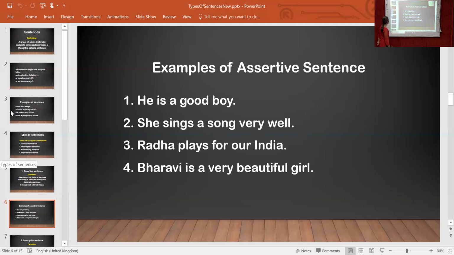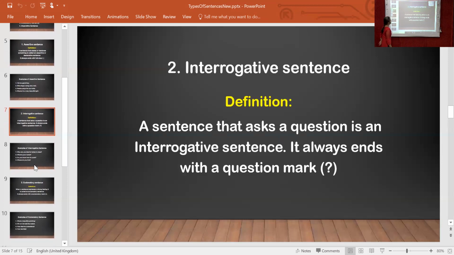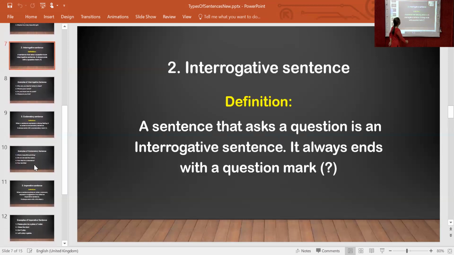Now we can see the second one, the interrogative sentence. A sentence that asks a question is an interrogative sentence. It always ends with a question mark. In an interrogative sentence, one thing you want to focus on is that if a sentence ends with a question mark, it is called an interrogative sentence. But there are also two forms of interrogative sentences.